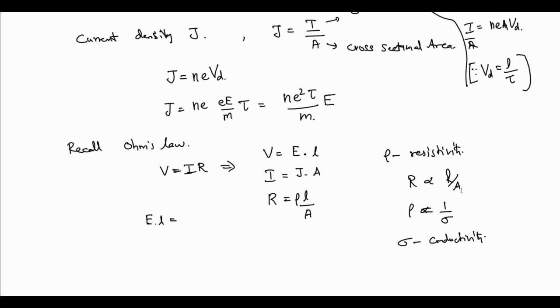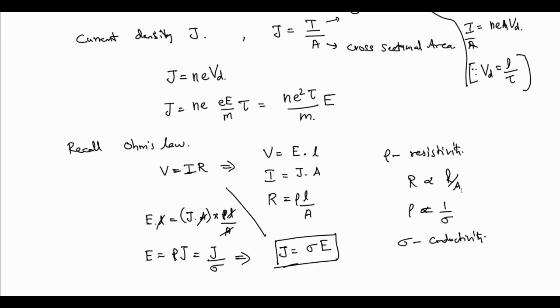So these are the things we need to rearrange to find one more format of Ohm's law. So E into L equal to J into A rho L by A, so that will be cancelled. Finally we got E equal to J into rho. So that will be written as J by sigma, because sigma equal to 1 by rho. Finally J will be written as equal to sigma E.